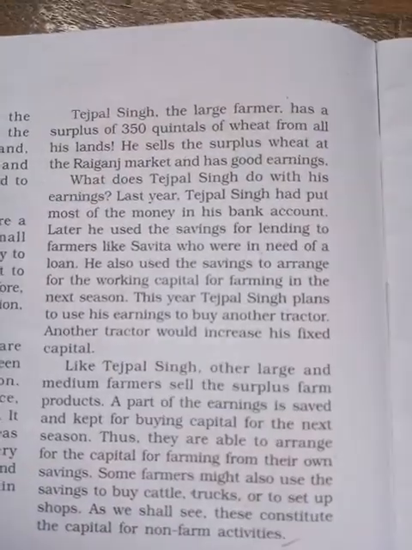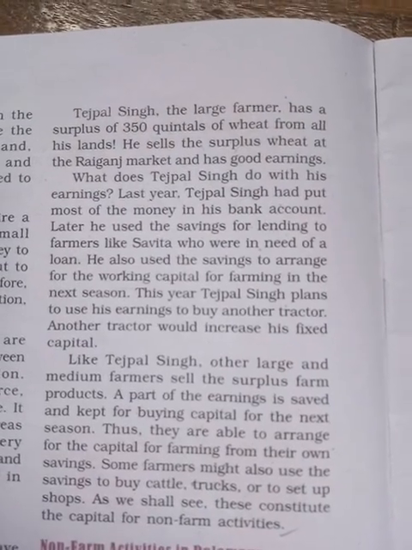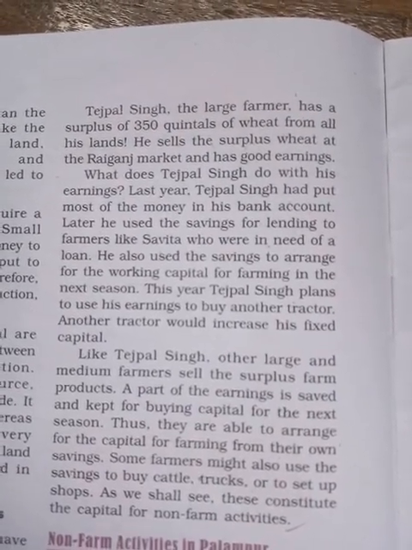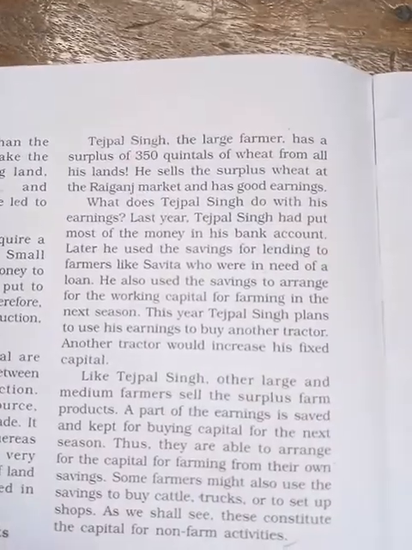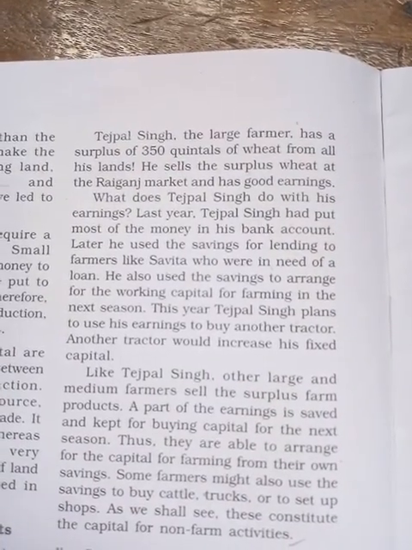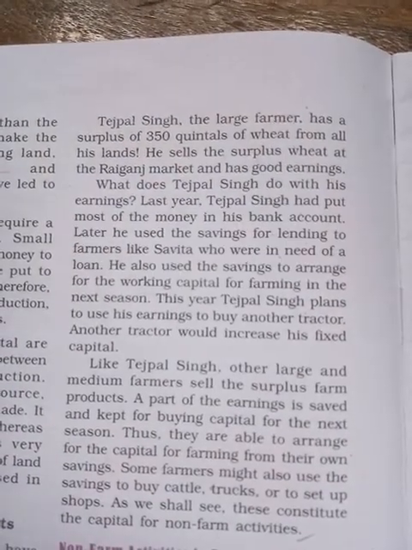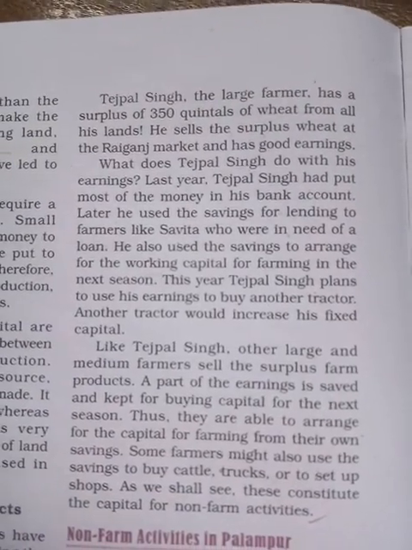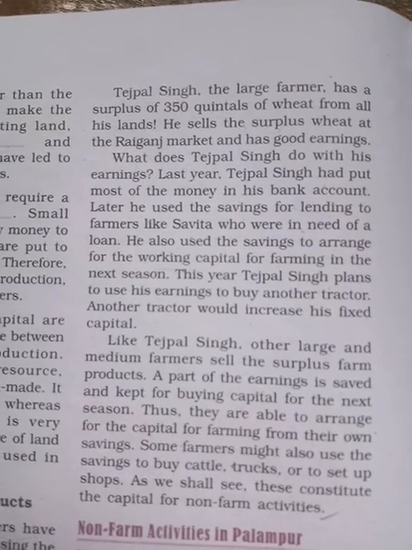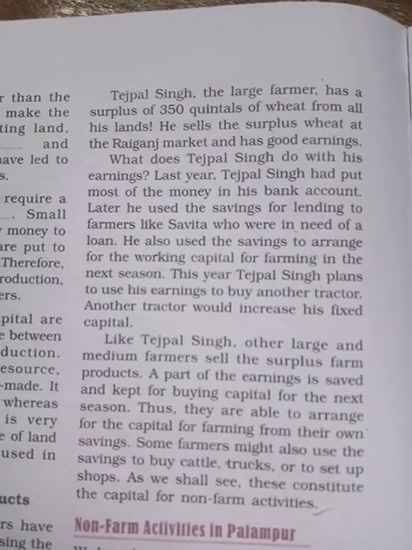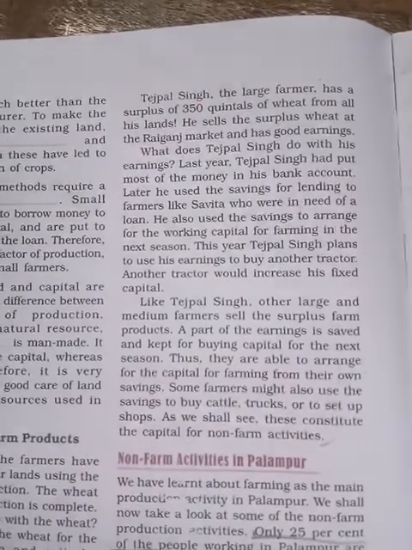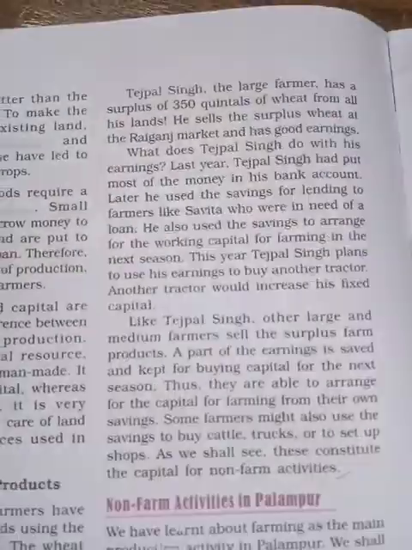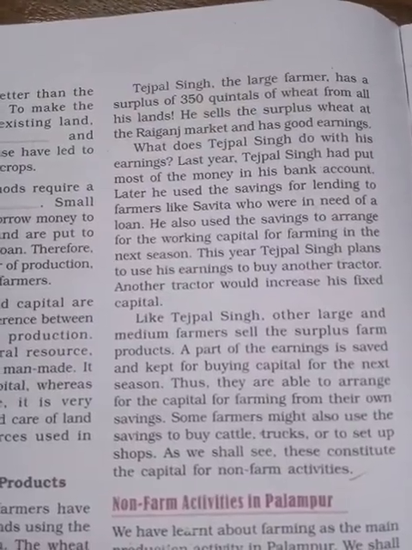Raspal, the large farmer, has a surplus. That means Raspal has 350 quintals of wheat from all his land. He sells the surplus to the nearby market, that is Raiganj market, and he has a good earning. Raspal Singh.